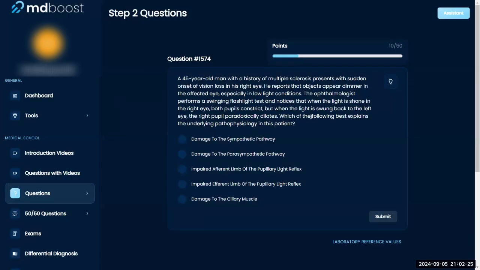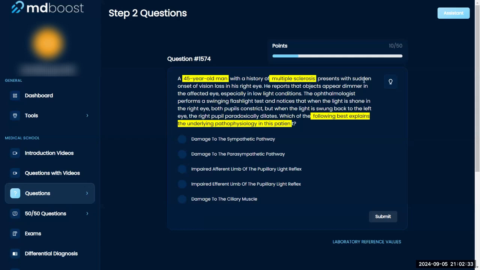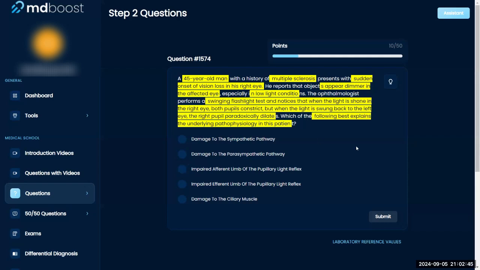Which of the following best explains the underlying pathophysiology in this patient? A 45-year-old man with a history of MS presents with sudden onset vision loss in his right eye, reports objects appear dimmer in the affected eye, especially in low light conditions. The ophthalmologist performs a swinging flashlight test and notices that when the light is shown in the right eye, both pupils constrict, but when the light is swung back to the left eye, the right pupil paradoxically dilates.